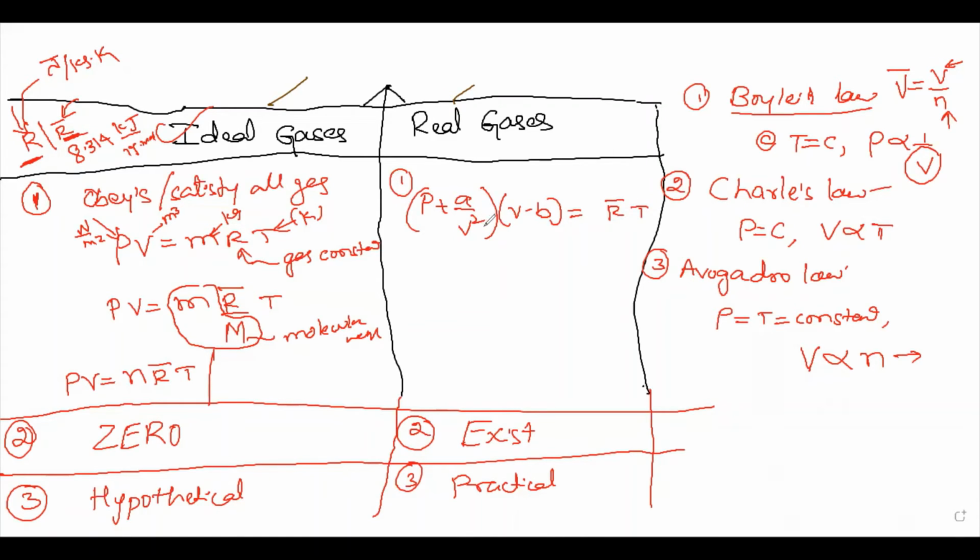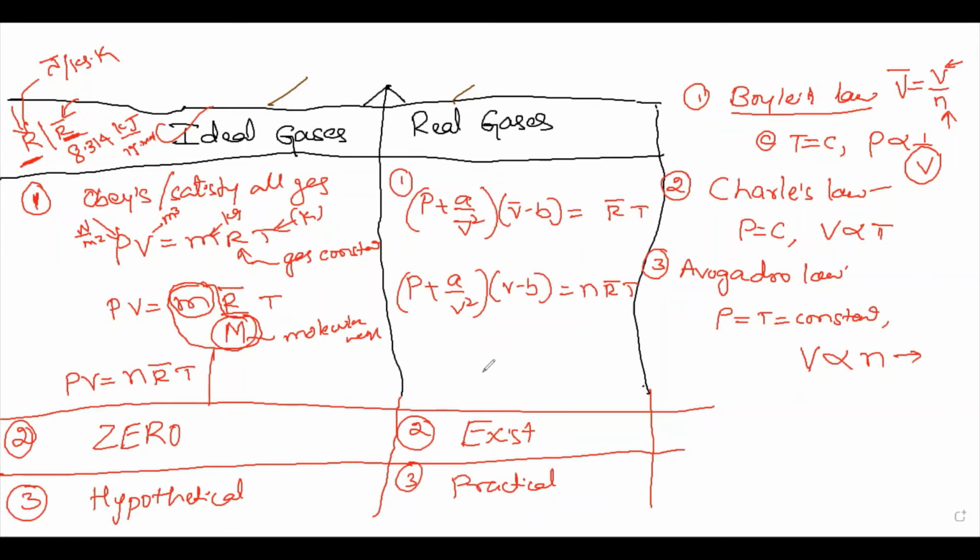So this equation can be written in terms of molar volume. So a/V̄, if you take it like this on both the terms, it is a molar volume. If you have taken only V, you have to write n. For example, here like this: (P + a/V²)(V − b) = nR̄T. So you have to consider the number of moles. What is the number of moles? The number of moles is defined as the ratio of mass divided by molecular weight.